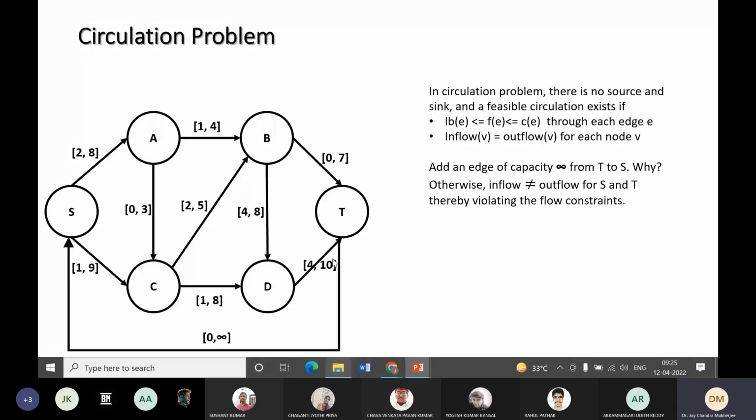So if I don't add this edge, if I won't add this infinite edge out here, then it will never happen that inflow equals outflow. So it will always be an invalid circulation. To make it a valid circulation problem, I have to add this edge, because the addition of this edge doesn't change the value of the flow through the network, but it will help us to convert the original problem into a circulation problem. Now this problem is no longer a flow problem, it became a circulation problem. Okay,